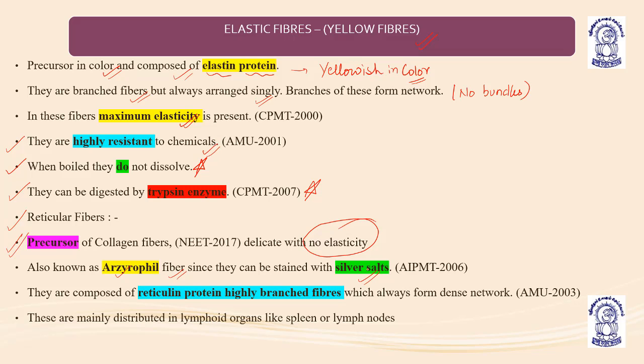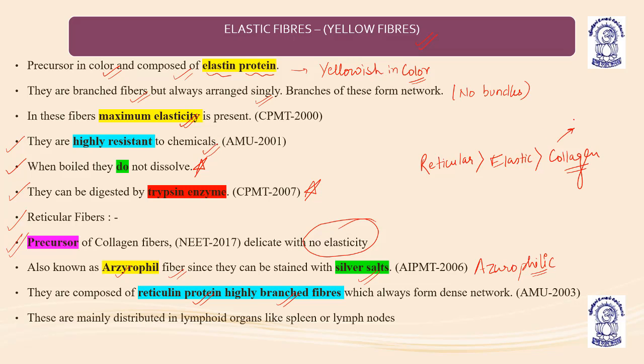So they are basically known as argyrophilic fibers, and they can be stained by silver salts. They are composed of reticulin protein, which is highly branched. Maximum branching is seen in reticular fibers, then elastic fibers, and then collagen.